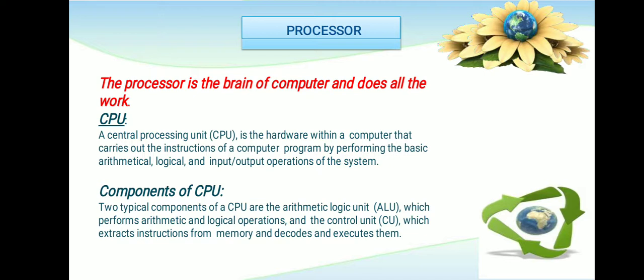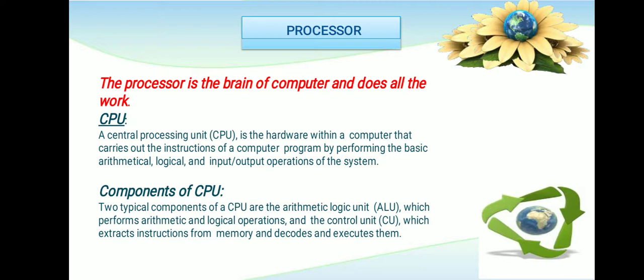Sometimes for a person who is unable to respond properly, we say this person is brainless and cannot work like a normal person. In the same way, the processor is called the brain of our computer. Without the processor, the computer is not going to work. The short form of processor is CPU. It does all the work.